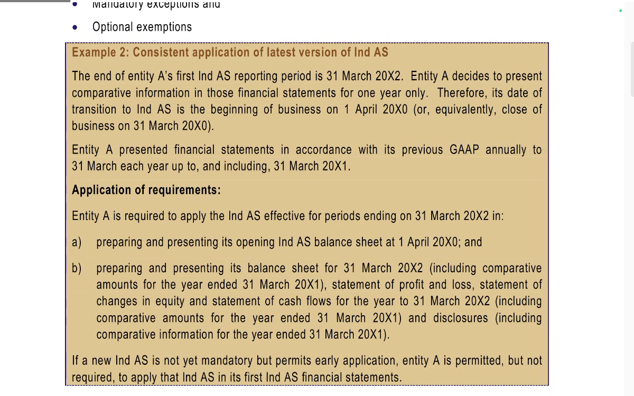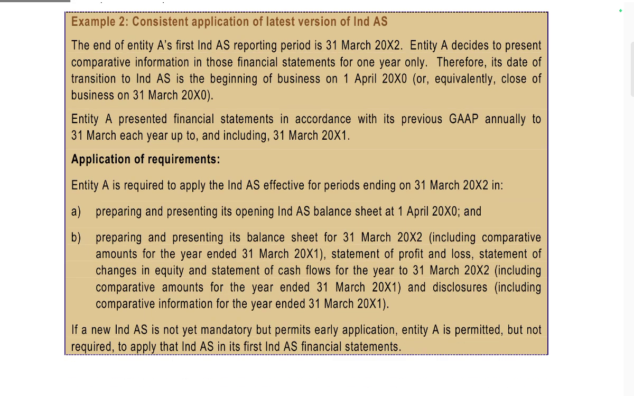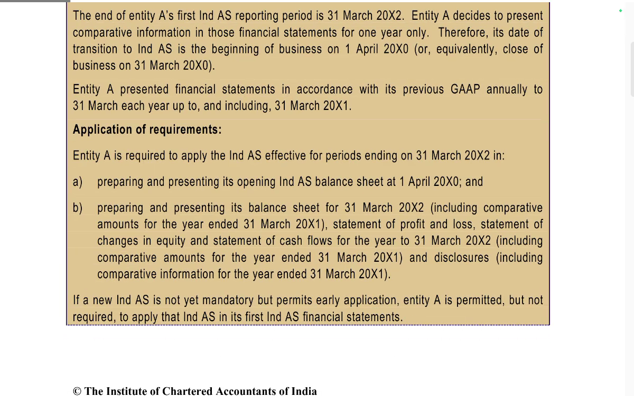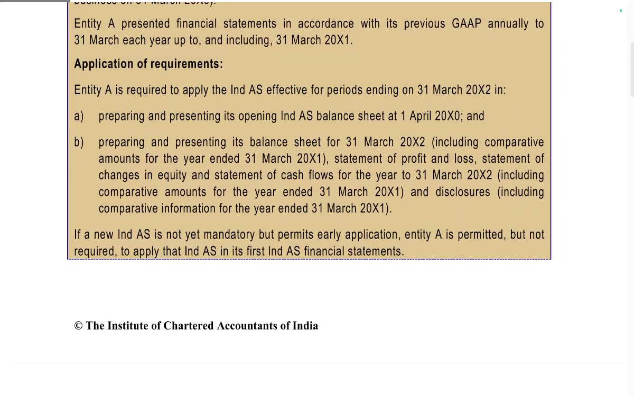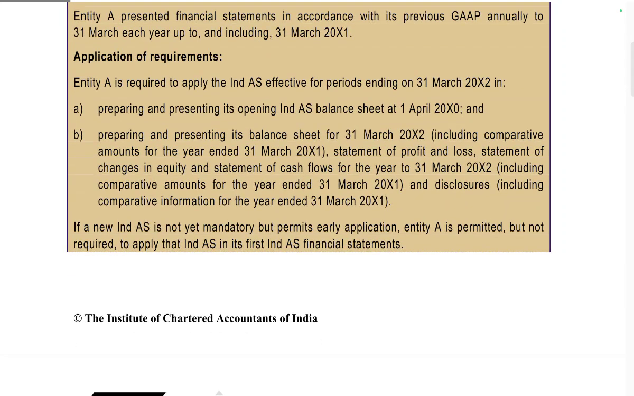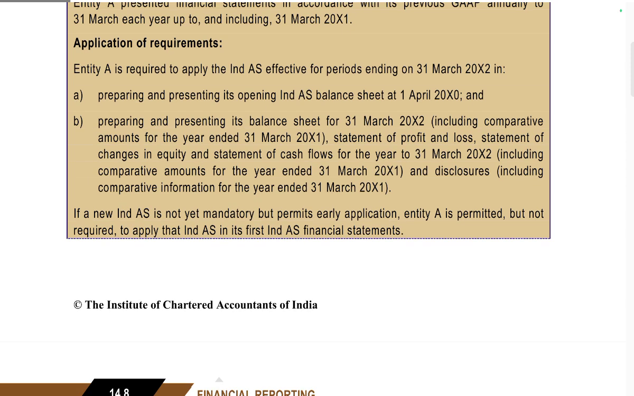Example 1 on consistent applicability of the latest version of Ind AS. The end of Entity A's first Ind AS reporting period is 31st March 2022. Entity A decides to present comparative information for one year. Therefore, the date of transition to Ind AS is 1st April 2020, the equivalent of the close of business on 31st March 2020. Entity A presented financial statements in accordance with previous GAAP annually up to and including 31st March 2021.